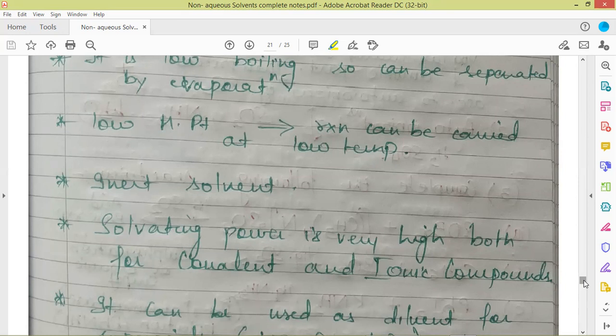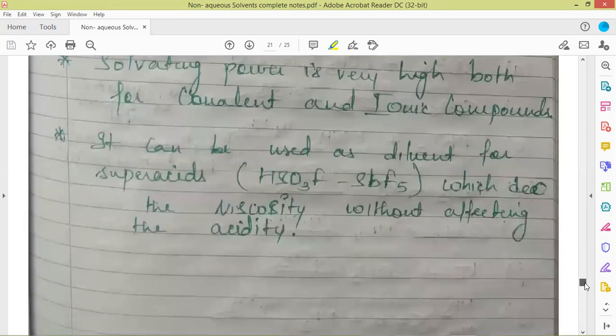Also, it behaves as an inert solvent. Because it is in the liquefied form, it doesn't react with other compounds. Also, it has high solvating power for both covalent as well as ionic compounds. So solvation reactions are very common in the case of liquid sulfur dioxide. Also, it can be used as a diluent for superacids, which decreases the viscosity of such superacids without affecting their acidic strength. So this is an important application of liquid sulfur dioxide, that it acts as a diluent for superacids.